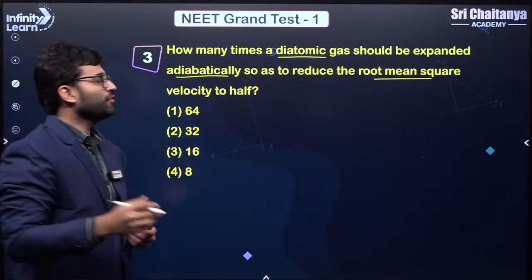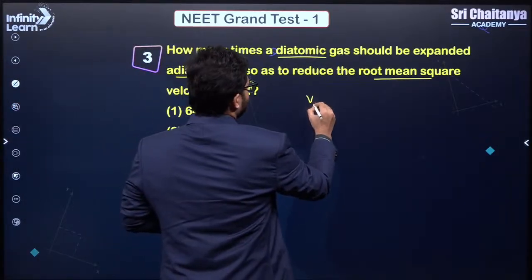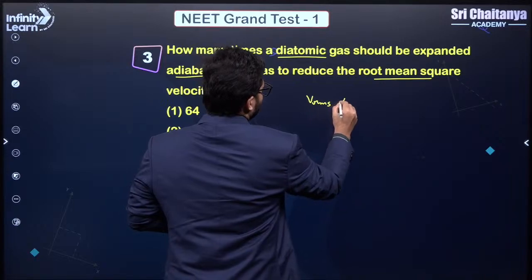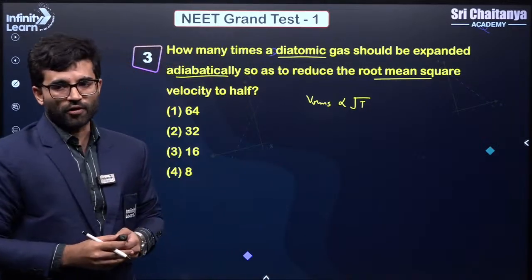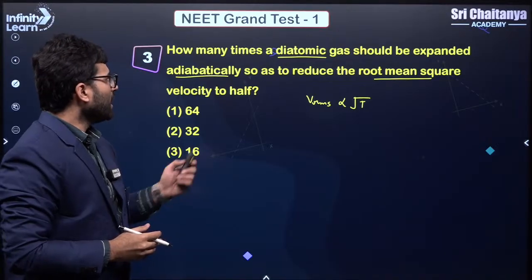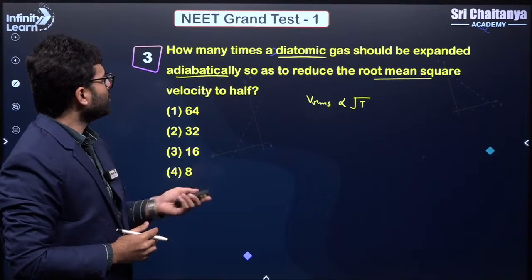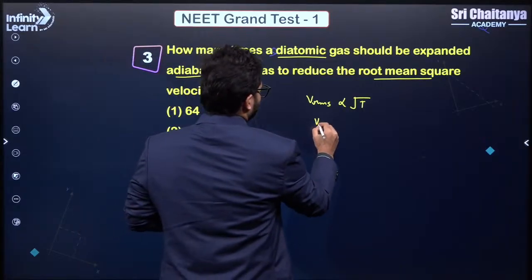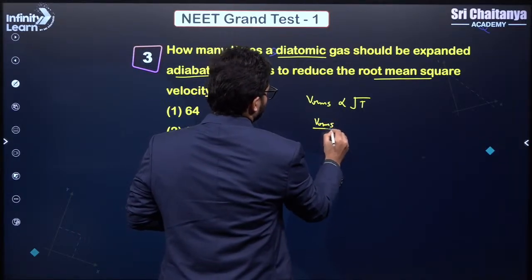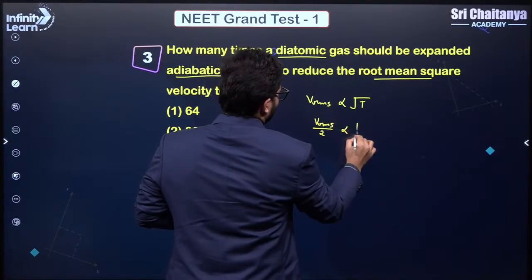We know that VRMS is directly proportional to the root of the absolute temperature. And we want to reduce this velocity to half, so the final velocity should be V by 2.